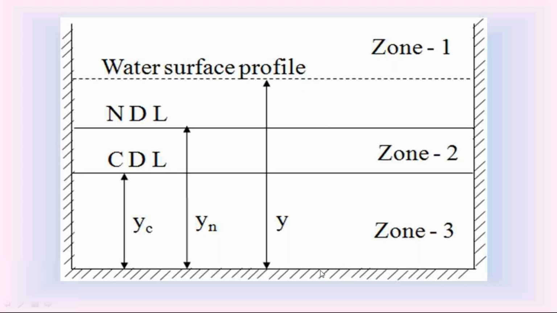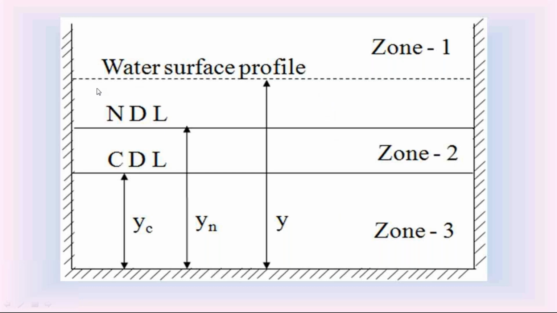If the channel bottom slope is steep slope, the water surface profile is called S curve. If the channel bottom slope is horizontal, it is called H curve. If the channel bottom slope is adverse, it is called A curve.